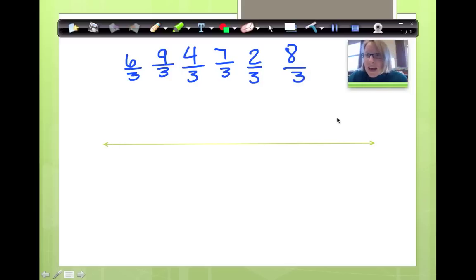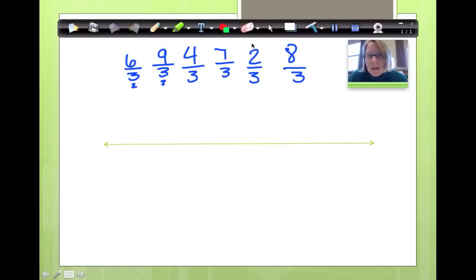Now, I don't have any guidelines here to help me with clues, so I'm going to have to make them myself. The first thing I want to do is see if I have any equivalent fractions. So let's see about that. 6 divided by 3. Can I do that? What would that be? That would be a 2, so I'm going to write a little 2 over here. 9 divided by 3, what would that be? That would be a 3, right? Can I do 4 divided by 3? No. 7 divided by 3? No. 2 divided by 3? No. 8 divided by 3? No. Okay, but it kind of gives me some guidelines.